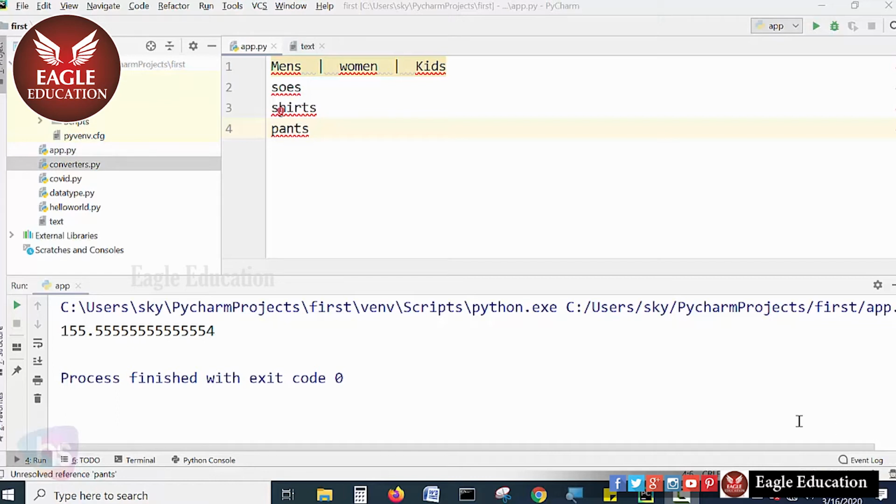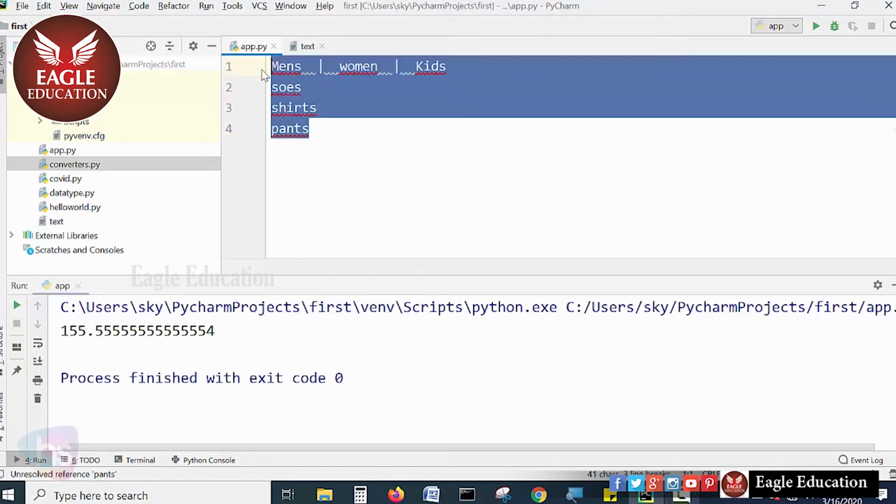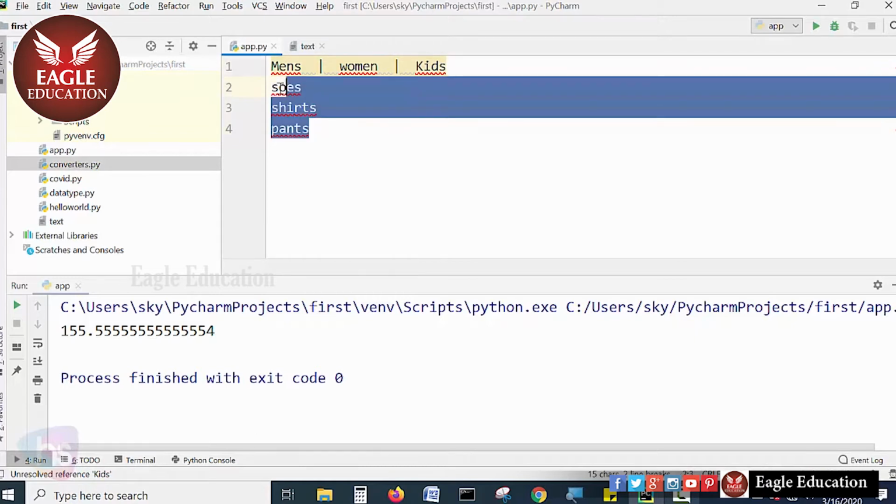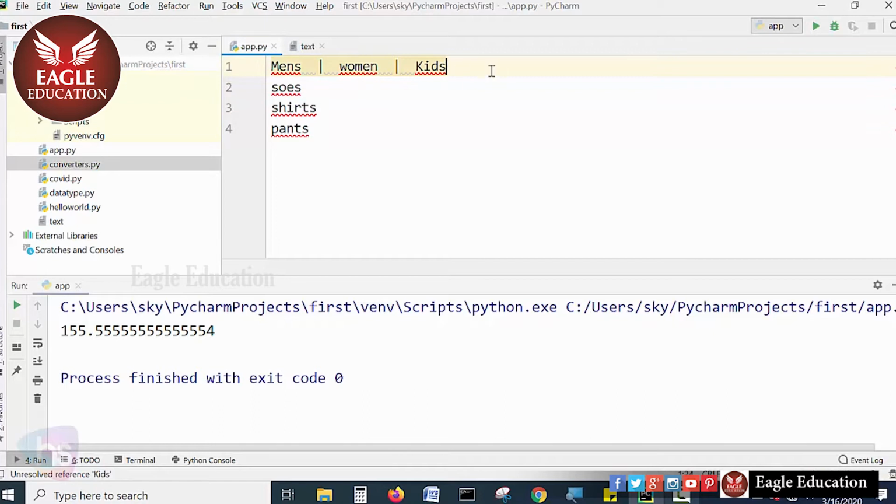Like, for an example, here you can see in my display. In the shopping cart of e-commerce, there is a men's category, a women's category, and a kids category. Commonly in these three categories, we'll have shoes, shirts, and pants. Men shoes, men shirts, and men pants; like women shoes, women shirts, women pants; and kids shoes, shirts, pants. These are the common things for these three categories. These top categories we can call packages.